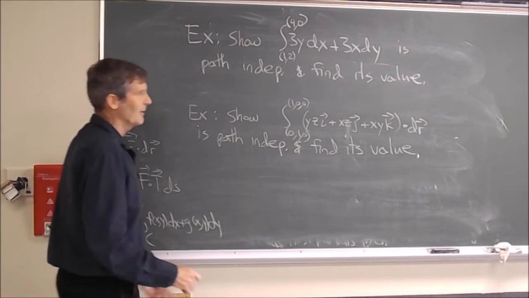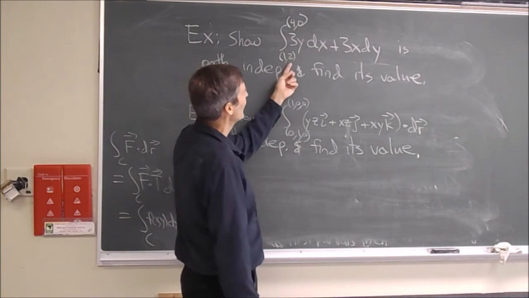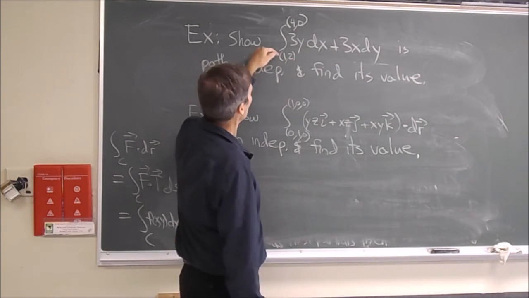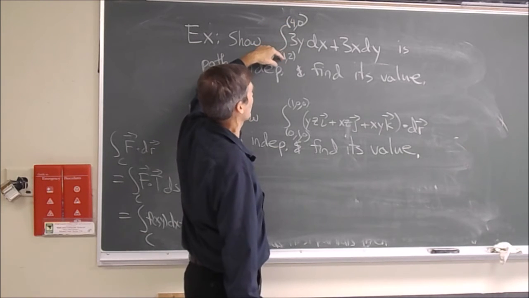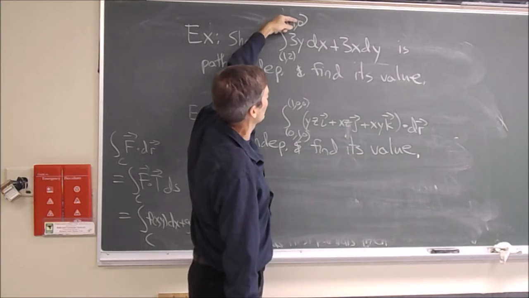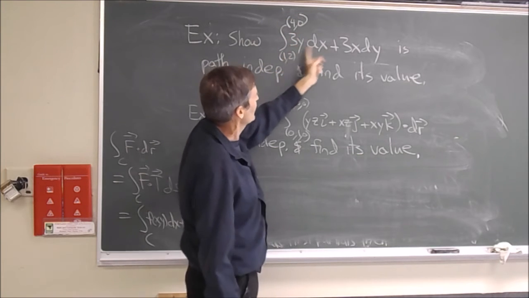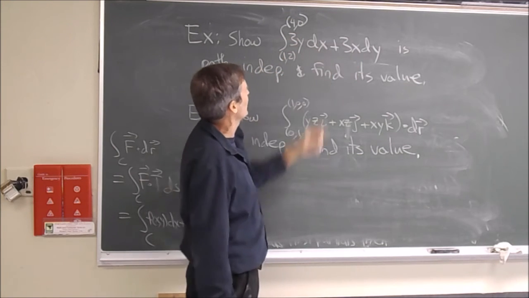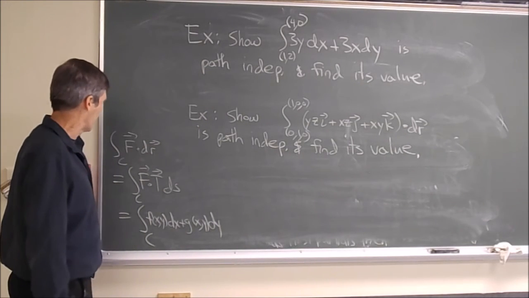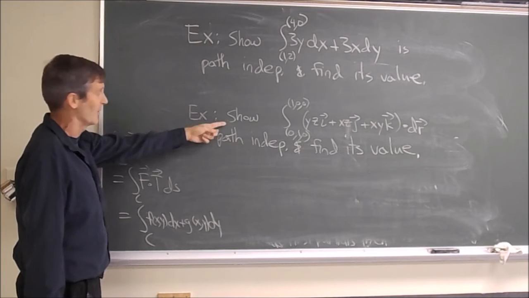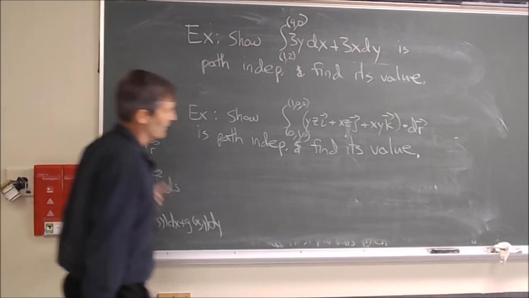And now we're going to add another notation to it. When it's a conservative field, we might just put the endpoints because it's not going to make a difference. Suppose you're considering some path C from this point to this point, we don't know what it is. Let's show that it actually doesn't matter what it is for this one because it's conservative, and then let's find its value using the fundamental theorem of line integrals. Then let's do it in 3 dimensions, the case we just mentioned. So don't let those notations confuse you.